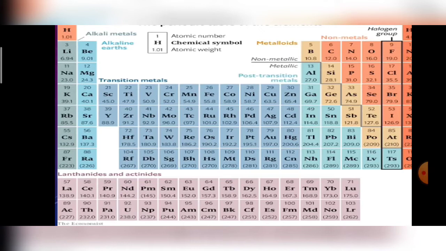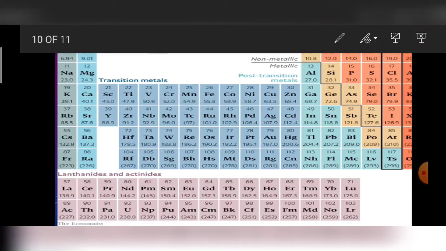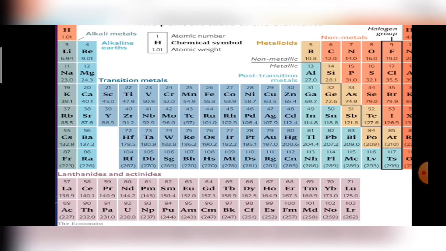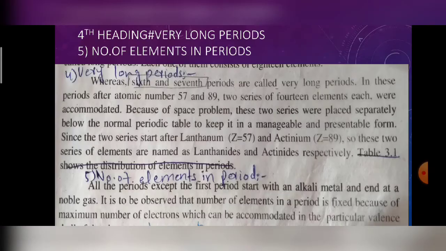The reason is that if we placed these two series of elements, the lanthanides starting from lanthanum and the actinides starting from actinium, in these two rows, they would be very long, and the beauty of the periodic table would be lost. So to keep the periodic table in a manageable and presentable form, the scientists arranged these two rows at the bottom of the periodic table.